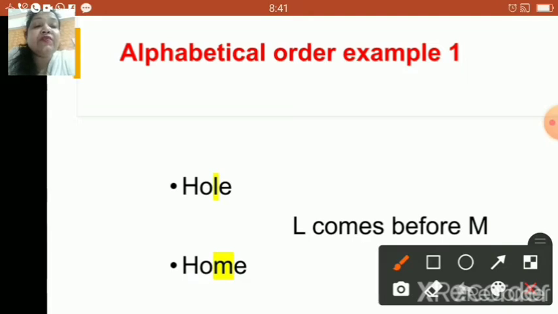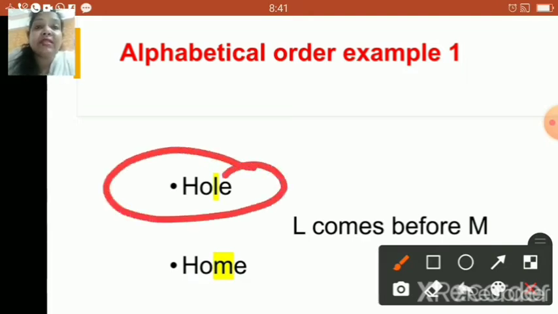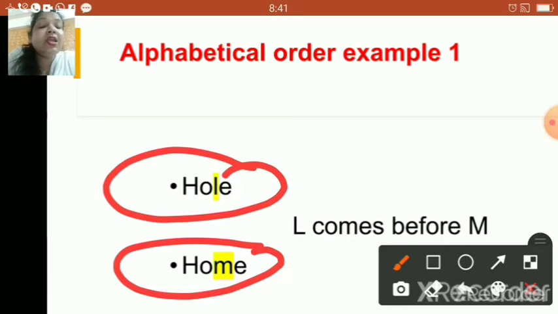Now if you look at the first word, it has got 4 alphabets and the word is hole. H-O-L-E. Now the second word is home, with 4 alphabets again, and the word is home. H-O-M-E. Now if you check properly children, L and M. Now you have to go and understand what ABCD is all about. So let us quickly start the ABCD.